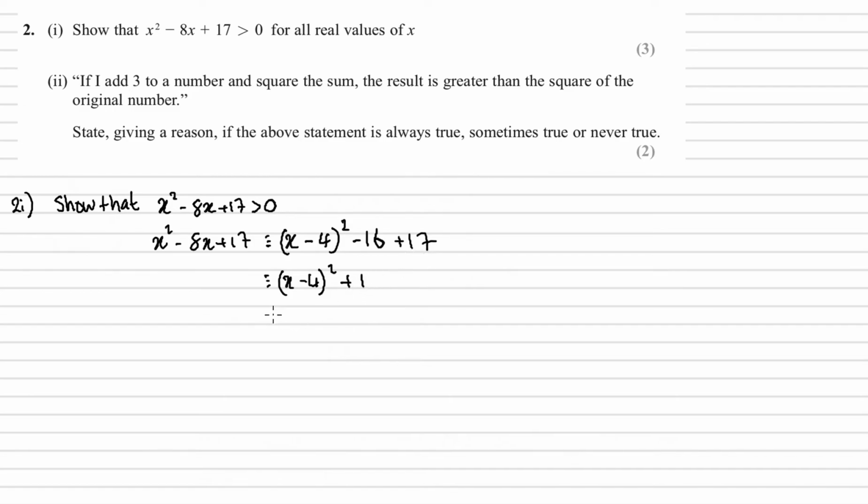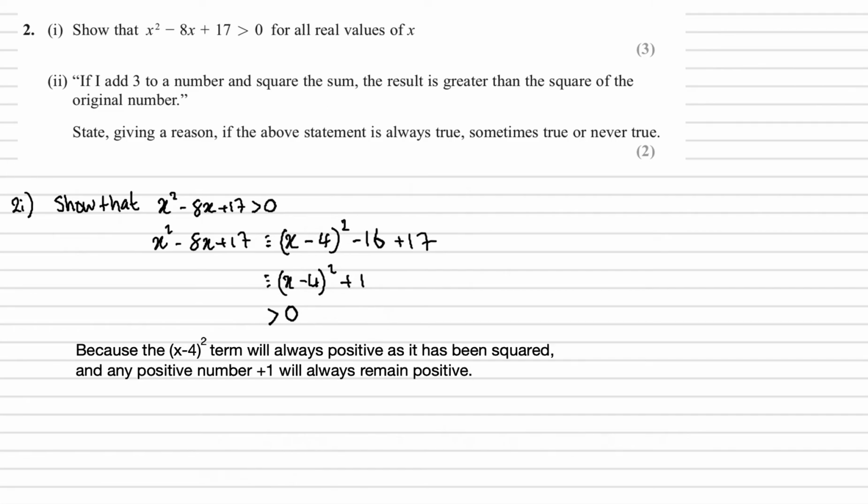Now I can simply say that I definitely know this is going to be greater than 0, because x minus 4 squared is going to be greater than or equal to 0, because it's being squared, so it's going to be positive. Any number squared is positive, and then a positive number plus 1 is always going to remain positive. Okay, so I can just finish off with my last statement here.